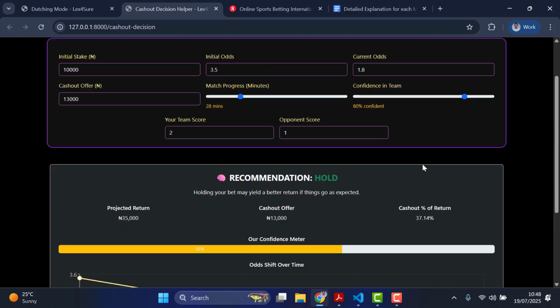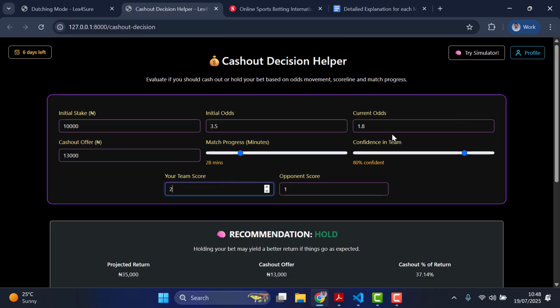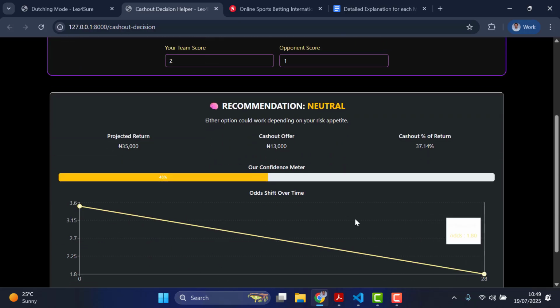For example, if I change this input, let's say this is 2 and that's fine. Let's say I'm less confident. If I reduce it now, you notice the change that just happened here. So I am 23% confident, which means it's telling you it is neutral, that it's fine for you to cash out, and also fine for you not to cash out. It's totally up to you. It can't really decide in this kind of scenario because you are also not confident about it. So it tells you it's neutral, so it's for you to decide if you want to cash out.